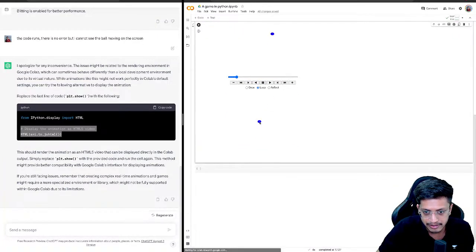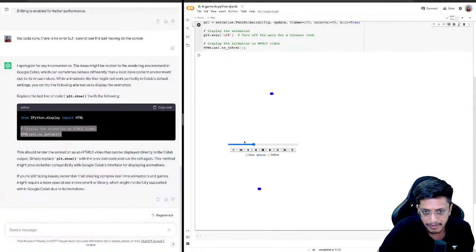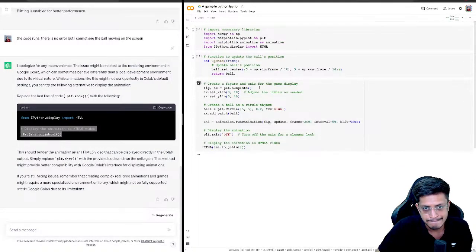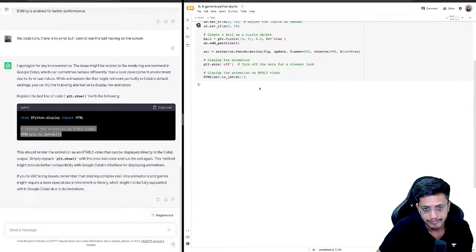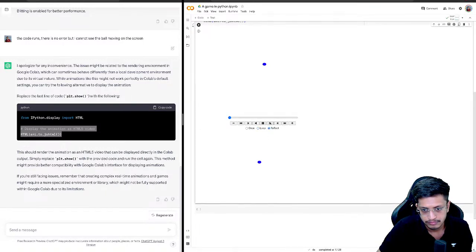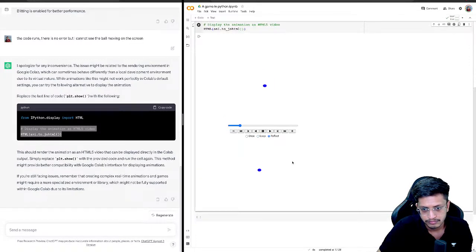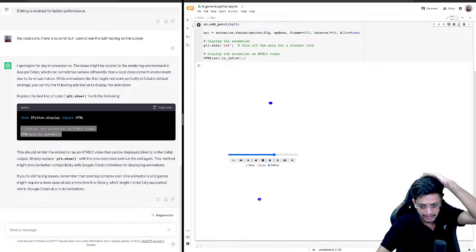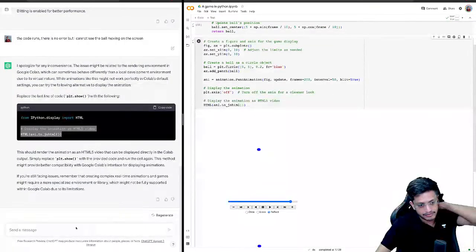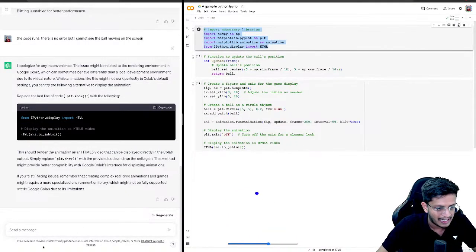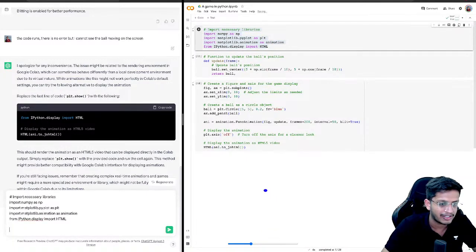So yep, this makes sense. But we still get another patch shown. So let me rerun this code. There might be some mistake. Okay. So for now we can do two things. We can either ignore this ball or let me tell ChatGPT. Let me give the entire code and ask about the issue. So it will definitely be able to correct it.